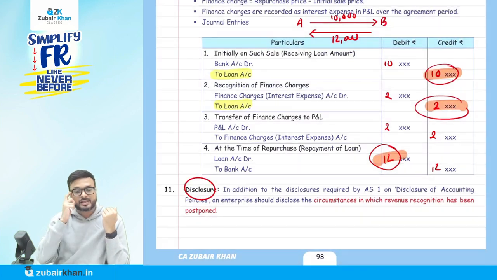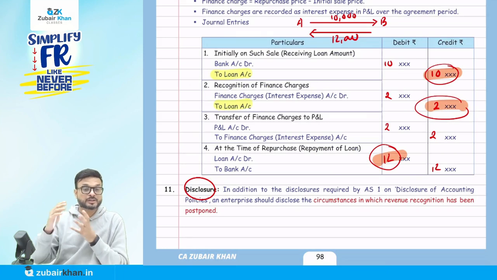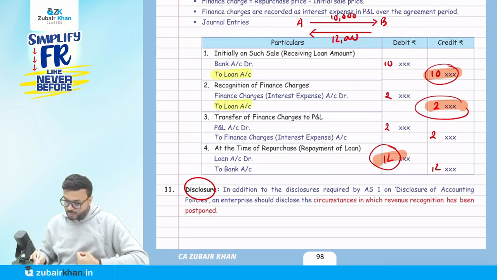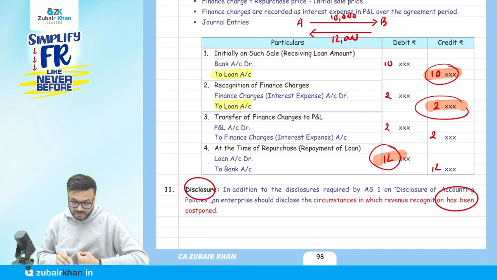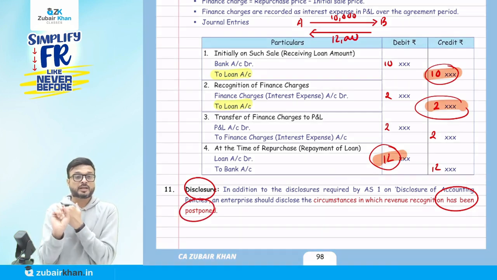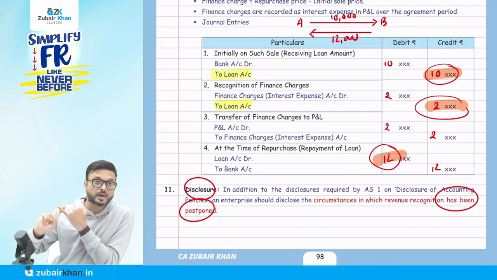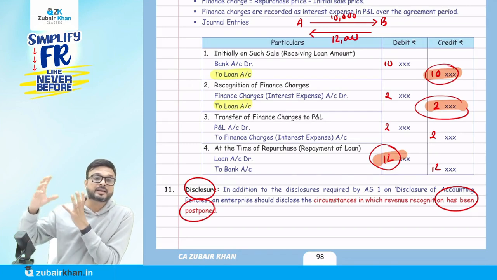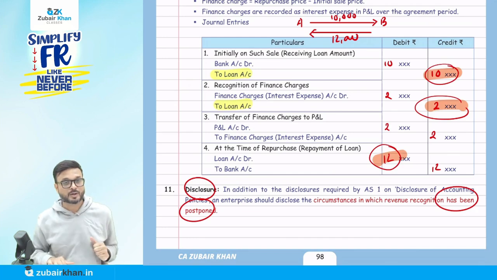Now the last point: disclosure. In addition to what is mentioned, the accounting statement relates to disclosure of accounting policy. We have to mention why the recognition has been postponed. Recognition may be postponed because we don't know the amount, or there is uncertainty regarding the ultimate collection. This is all about Accounting Standard 9.